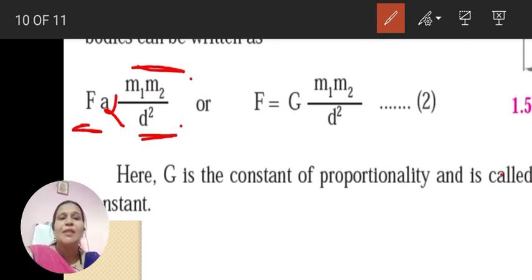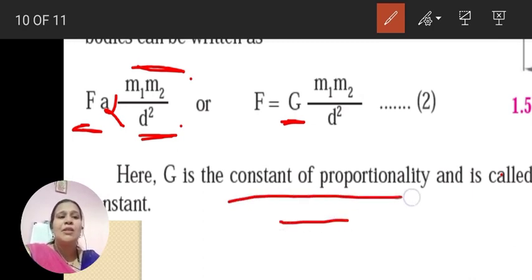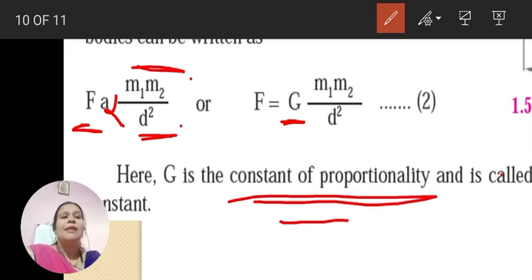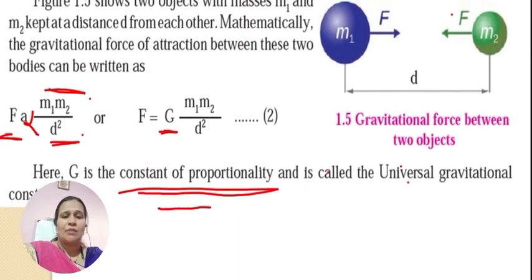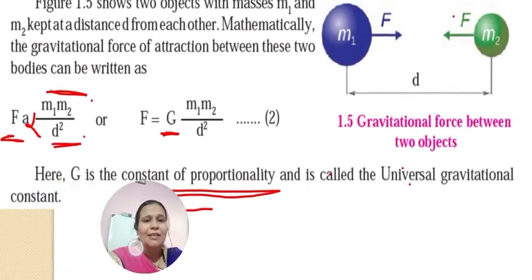Now if we remove the sign of proportionality, we put a constant, here called capital G. So F is equal to capital G m1 into m2 upon d square. This capital G is the constant of proportionality and it is called the universal gravitational constant.